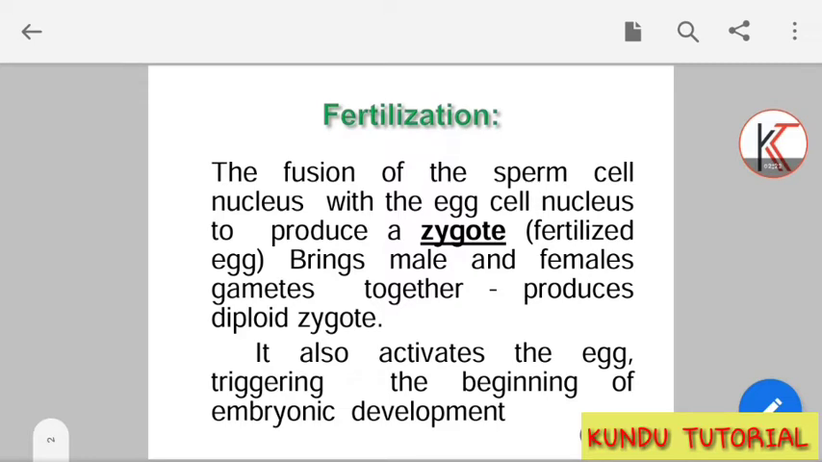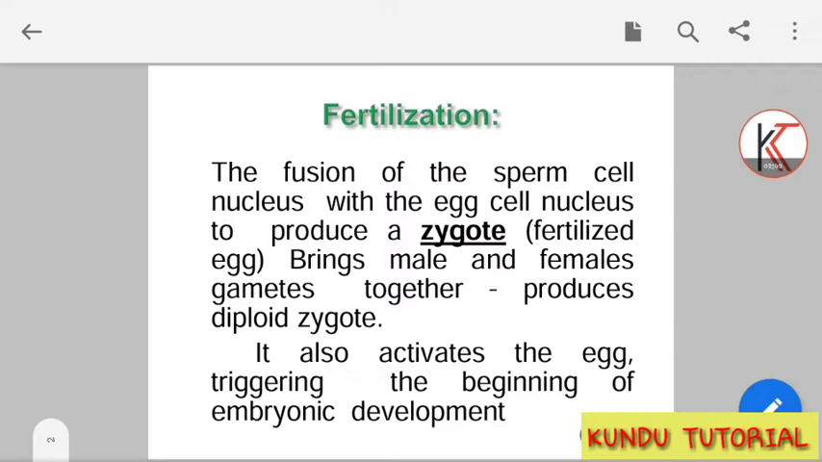What does it mean? You can note this down, students, for future purposes or for the term 2 examination. Again I am stressing the importance, because the term 2 examination is in front of your door. They can ask what fertilization is, and then you can define it like this only.